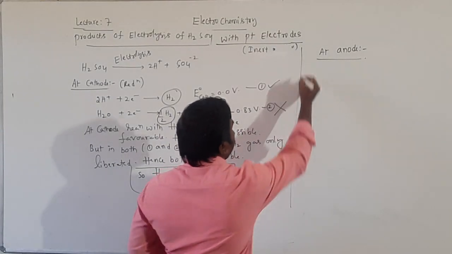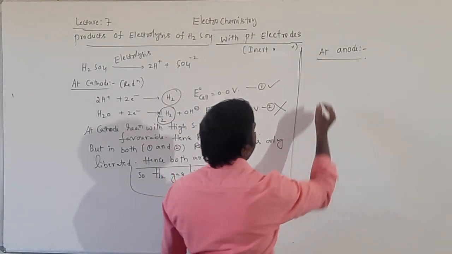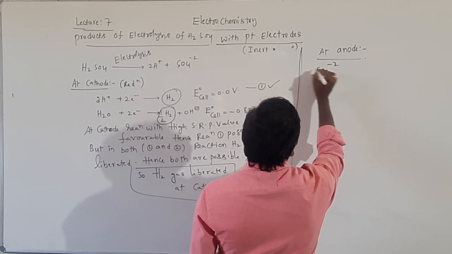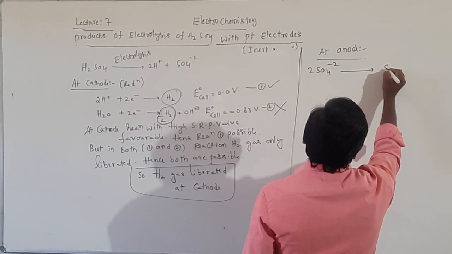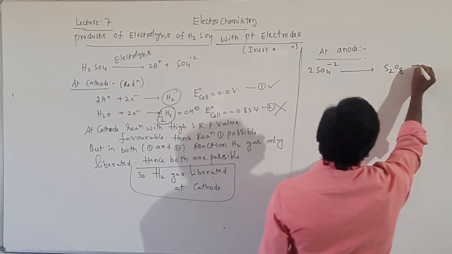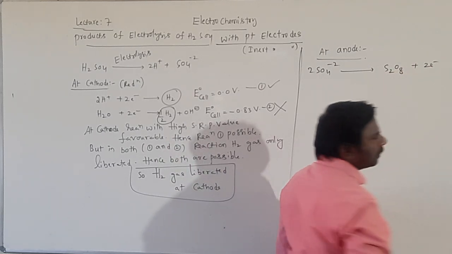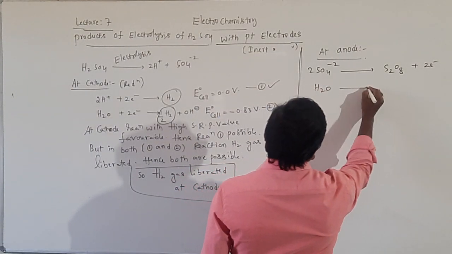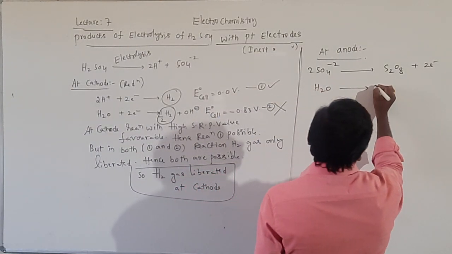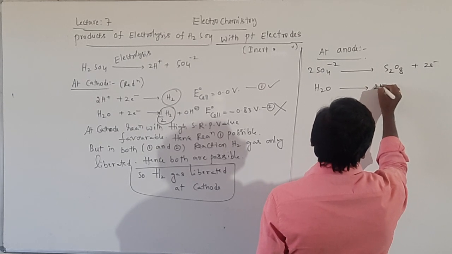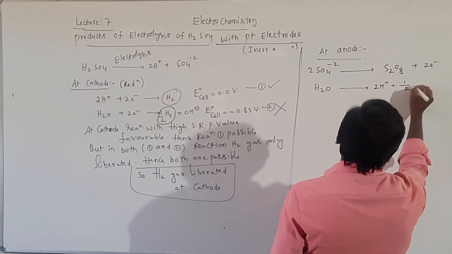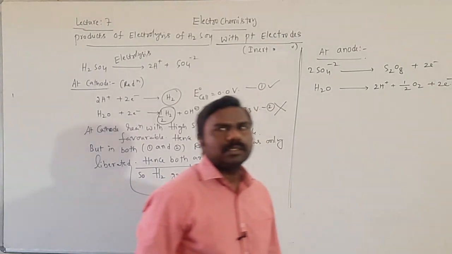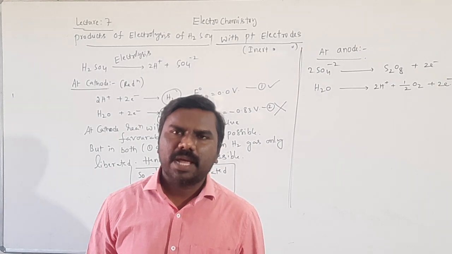At anode the reactions that will happen are: 2SO4 minus 2 gives rise to S2O8 minus 2 plus 2 electrons. This will be possible. Second one, H2O loses 2 electrons, giving 2H plus plus half O2 plus 2 electrons. So these are the reactions that will happen at anode.